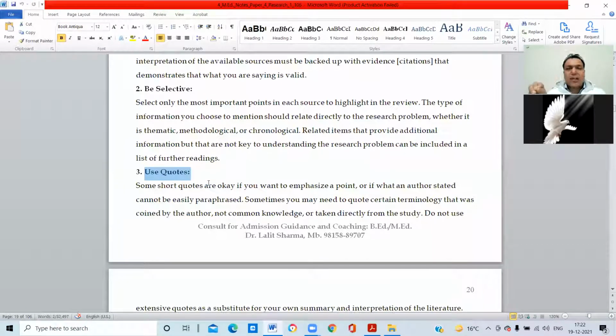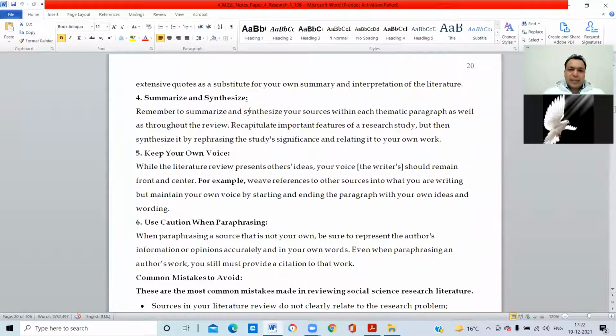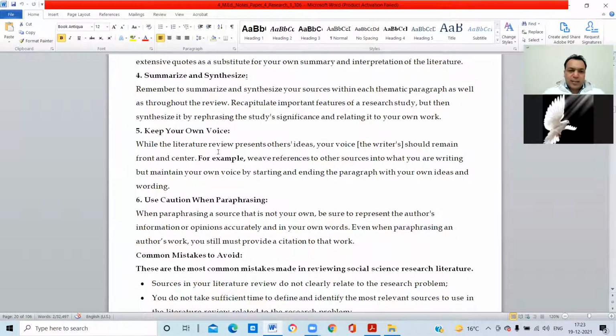Okay, which person said this? In the Bible, we have seen that sometimes Saint John said that, and Saint Paul has said "I die daily" in the Bible. So when you are working on such a topic, when writing a research dissertation and you come to know of any point, you have to use the quotes also, and with the evidence, it should be selective, summarize and synthesis, keeping your own voice.